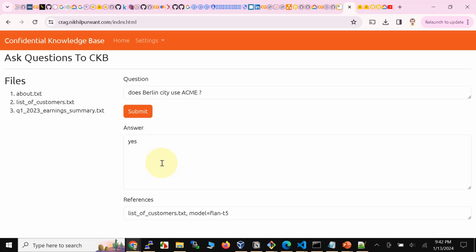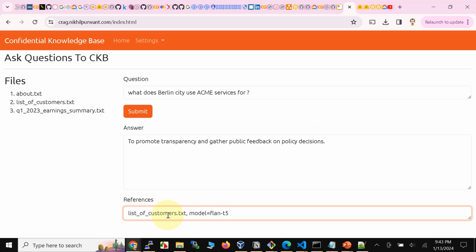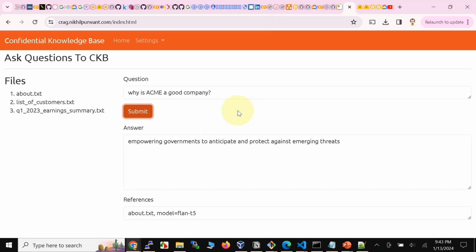So it says yes, right? And then what we can say is, what does Berlin City use ACME services for? And notice that it says to promote transparency and gather public feedback on policy decisions. This is coming from a list of customers.txt. So that pretty much brings us to the end of the first demo.